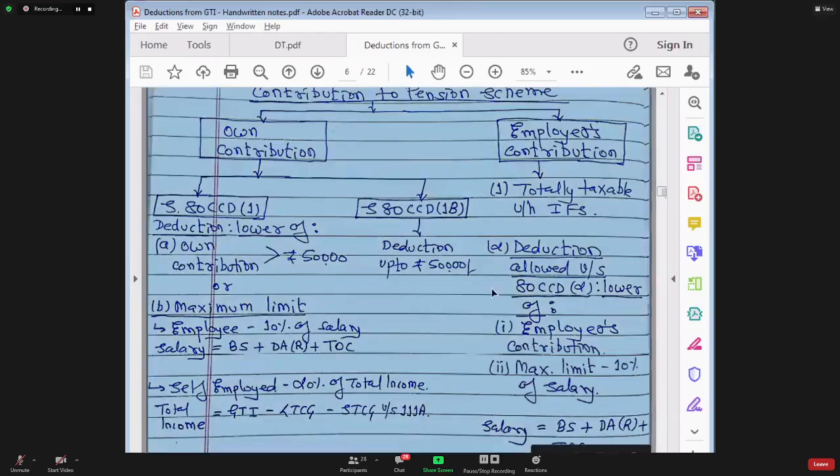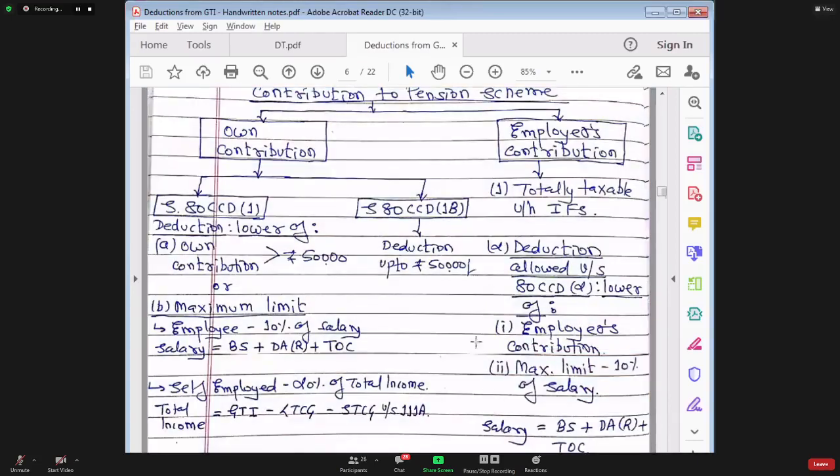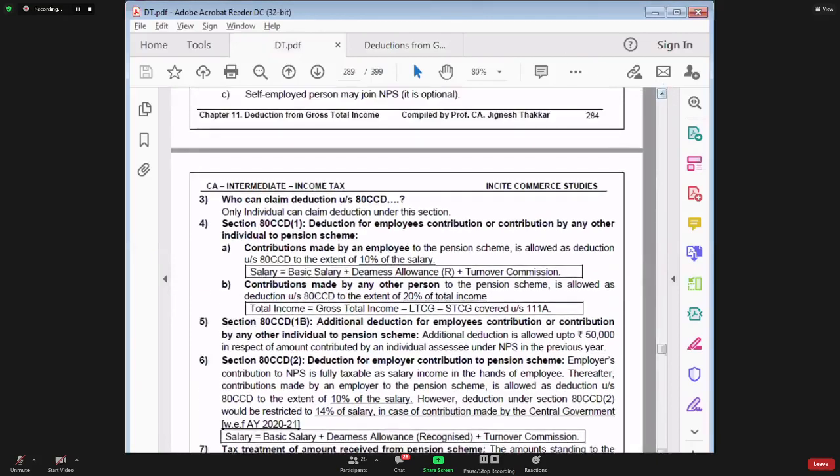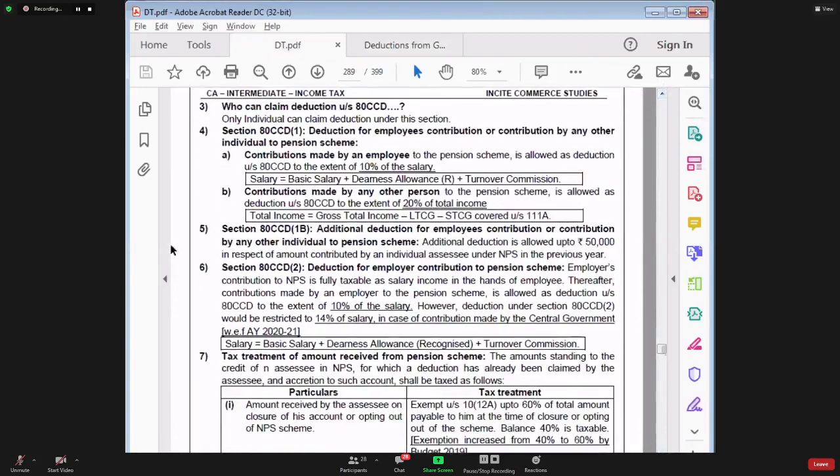So in these handwritten notes, that point is missing. Once I send you the handwritten notes, if you are taking a printout, then you should write that point here. That is written on page number 285 in your book, point number 6. Section 80CCD subsection 2, deduction for employer's contribution to pension scheme. Deduction will be allowed subject to the limit of 10% of salary. However, in case of a government employee, the deduction limit would be 14% of salary.